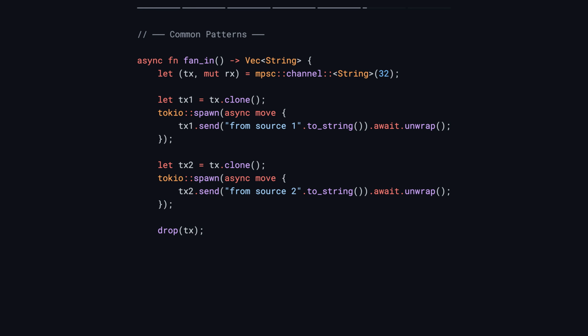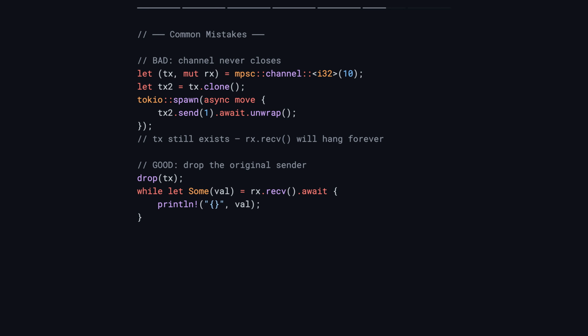Pipeline pattern: chain multiple stages with channels. Each stage receives from one channel and sends to the next. Choosing the right channel: here is a decision guide.